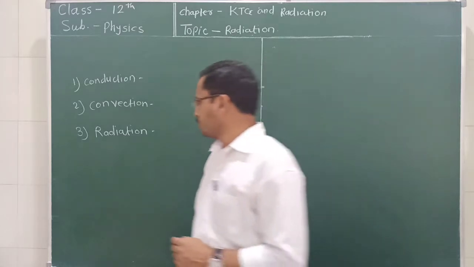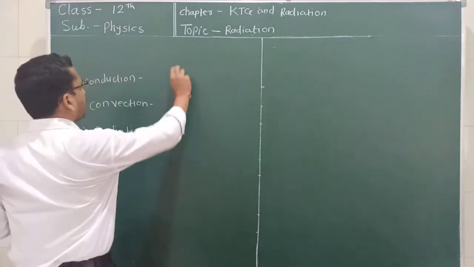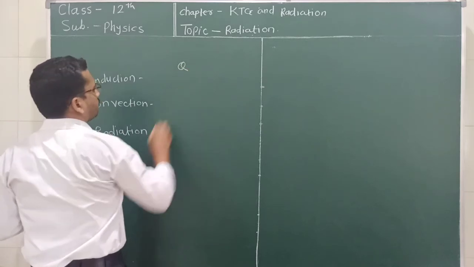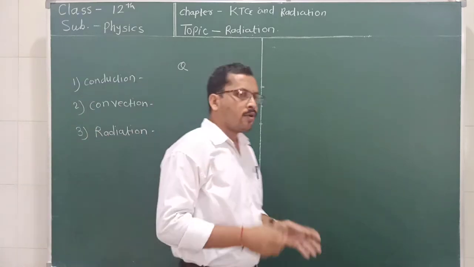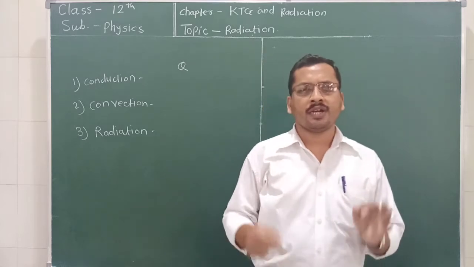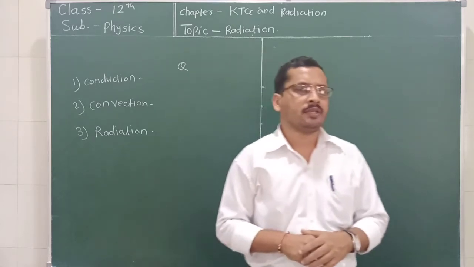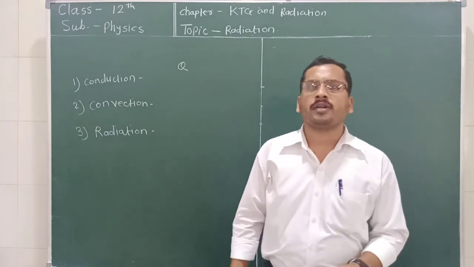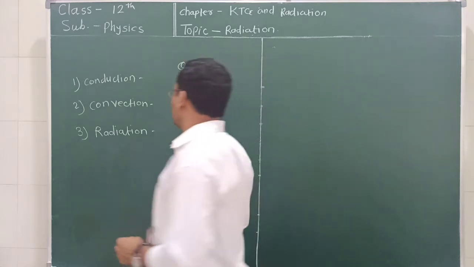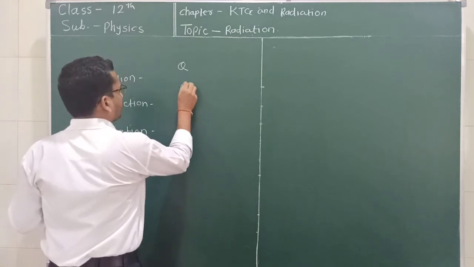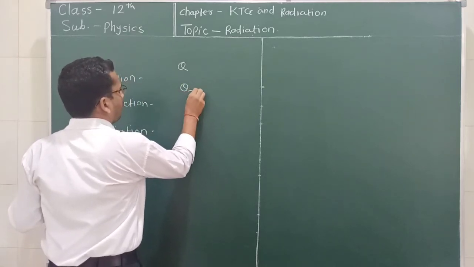Suppose that Q is the amount of heat received, or incident, on a surface. Now, some part of this heat gets reflected.